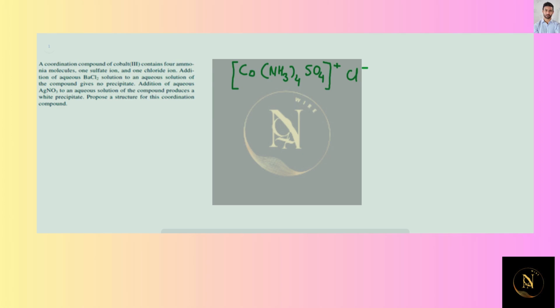Now let us see what are the other observations given. First of all, when barium chloride is added in this substance, then the observation is no sulfate, no white precipitate.